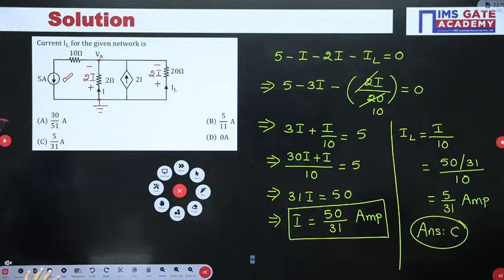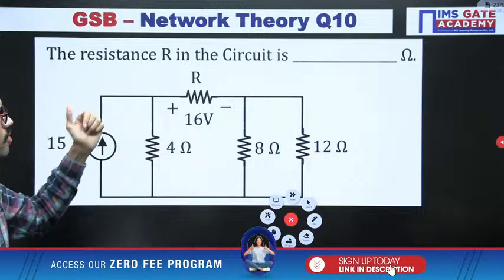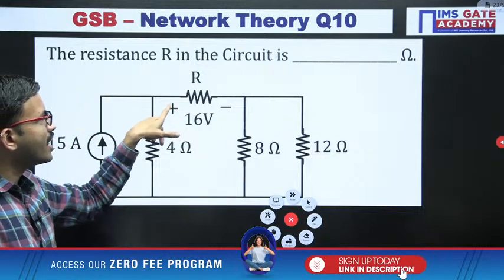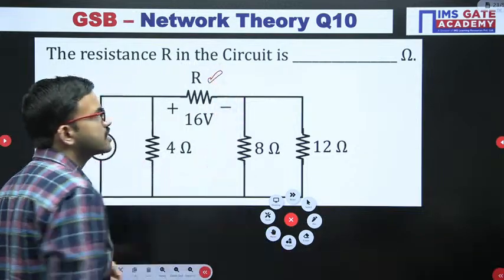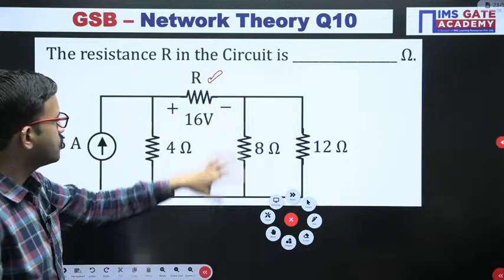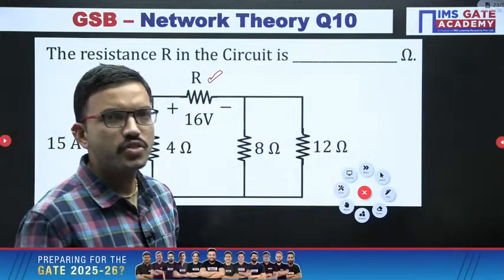Yeah, next question. All of you give a try. In this question, you have to find out the resistance value R. Here in this question, we have to find out the resistance value R. Okay, you are having a circuit diagram like this. Whichever method you are comfortable with, you can do it.